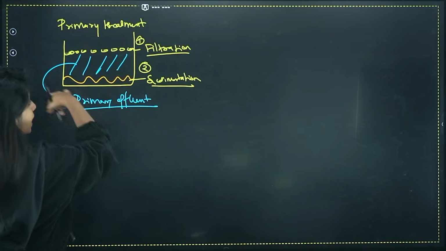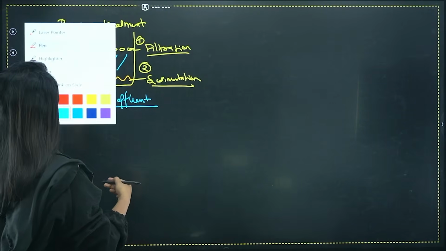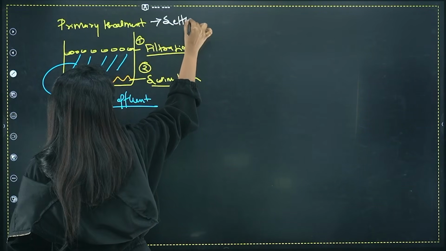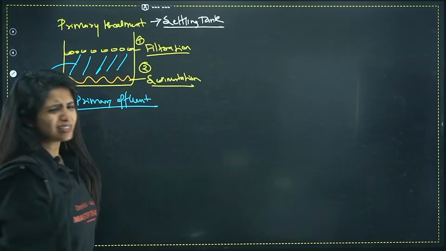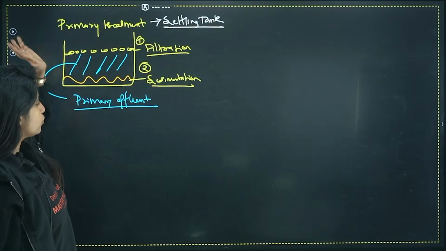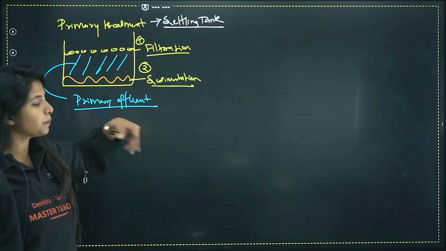And what is this tank where everything is happening? You need to know the name of the tanks also. So primary treatment is being done in a settling tank. Ma'am, is this important? Yes. So see, settling tank, everything is getting settled down here. Whatever is there over here is known as primary effluent, right?